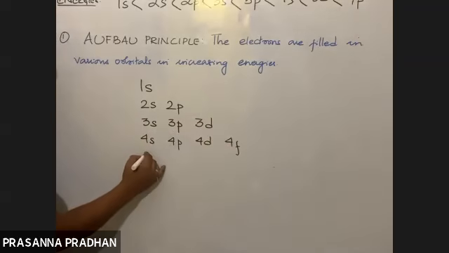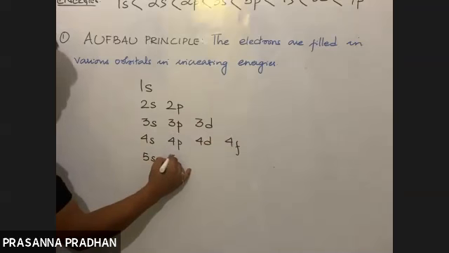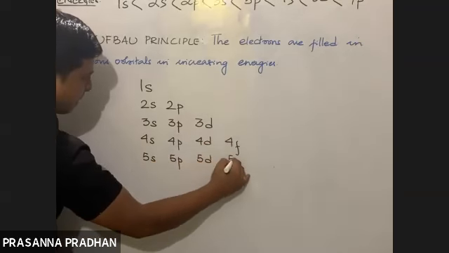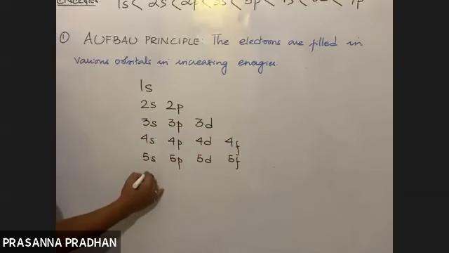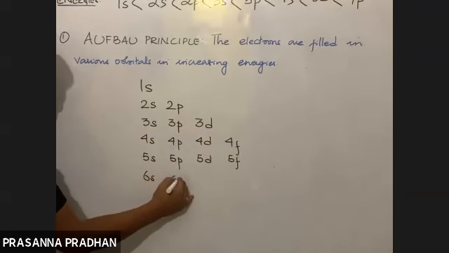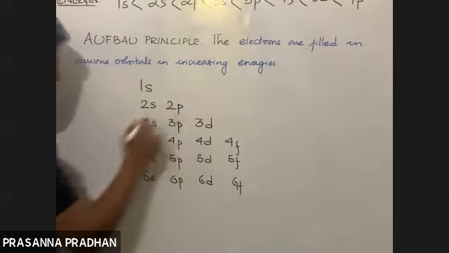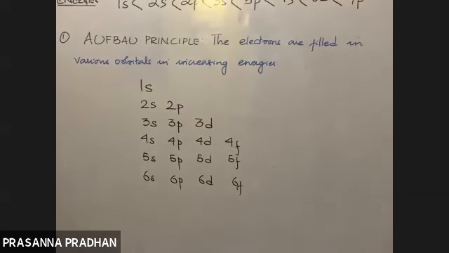We have 5s, 5p, 5d, 5f as well. We have 6s, 6p, 6d. I'm not writing G. Okay, so I'll just circle these orbitals.